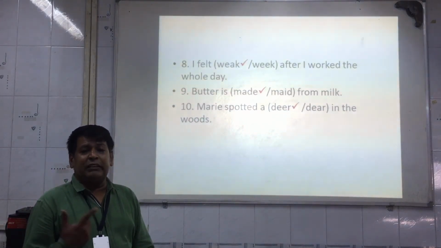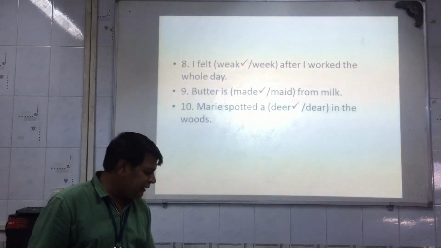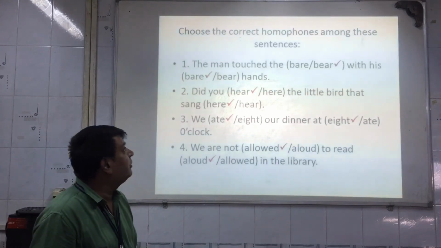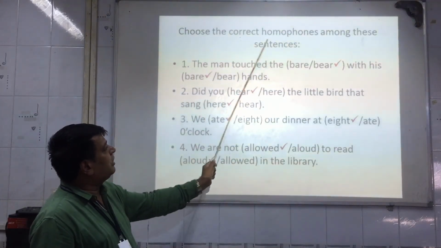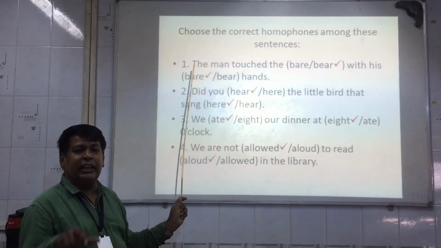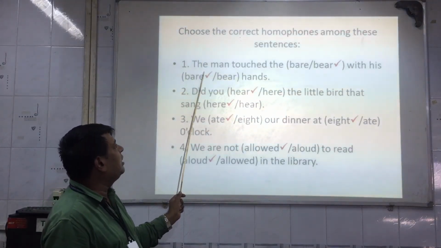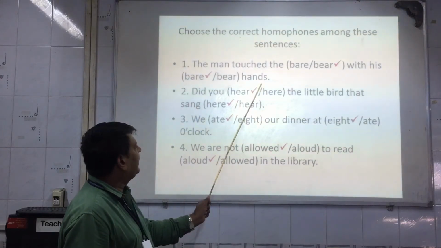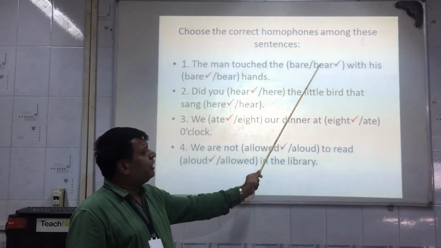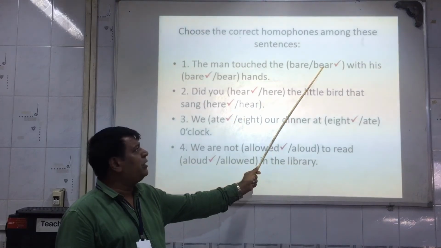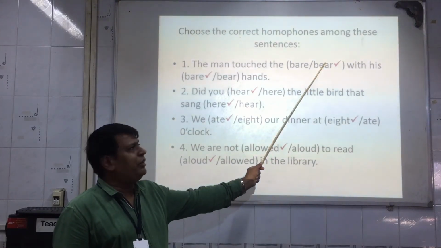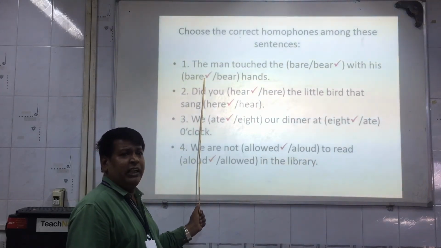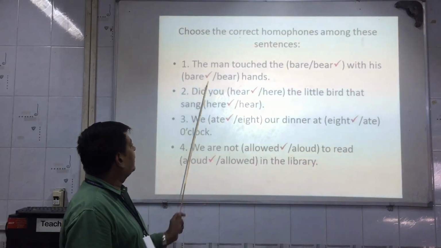If yes, let's move on to our next activity, that is activity number 3. Just see here students, all of you. Choose the correct homophones among these sentences. First one, just see. The man touched the bear with his bare hands. Bear is related to the animal, B-E-A-R. Bare means empty hands, uncovered hands, B-A-R-E.